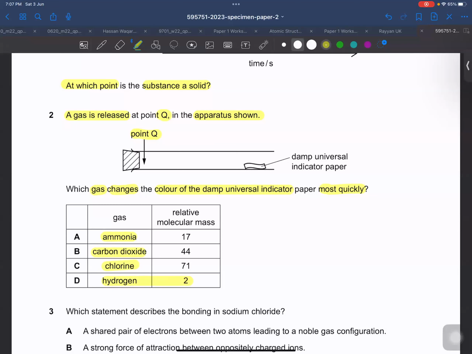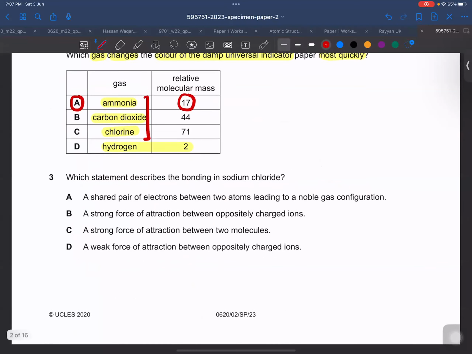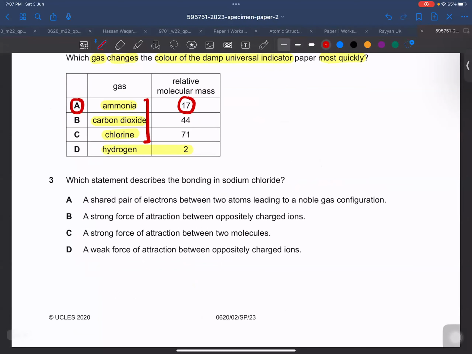In the question it is not mentioned whether the universal indicator is red or blue. It means both acidic and basic gases can change the color, and chlorine can also bleach the litmus paper. So among these three gases, the least molecular mass is 17. It means it has the fastest rate of diffusion. So the right answer of this MCQ would be A. Is that right, every one of you? Yes, sir. Yes. Okay, so question number 3.